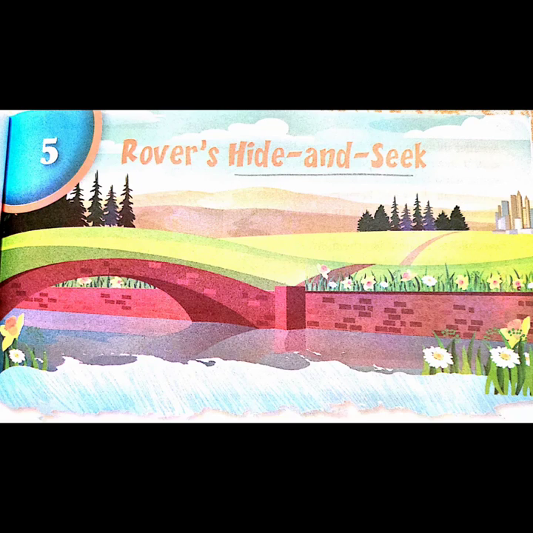You have to write Rover's Hide and Seek on the top of the page in the classwork copy in the lines. Then you have to write present and past, put a line in between, and write all these 25 words in your classwork copy. These are very important. These are all action words, verbs which have been given in past tense in the book, and you must know the past tense of all these words so that when you make sentences or write question answers, you are able to understand all these past tense verbs of the lesson.